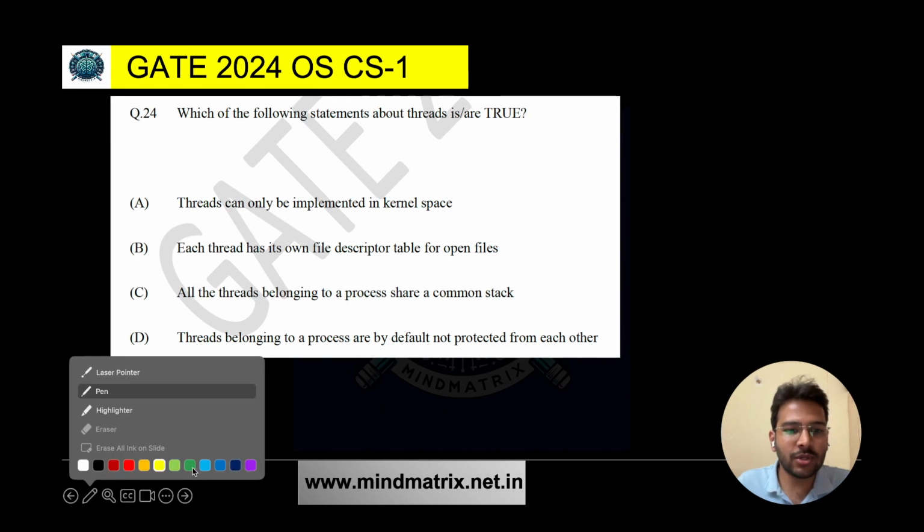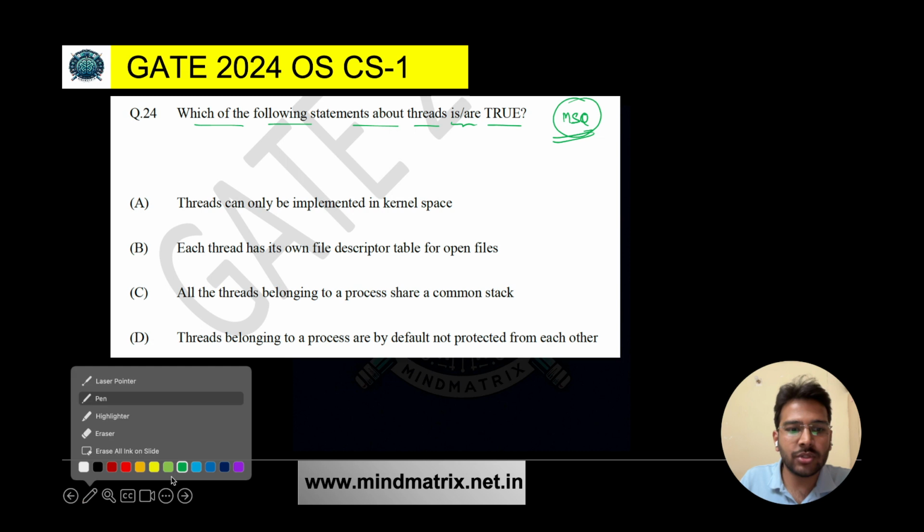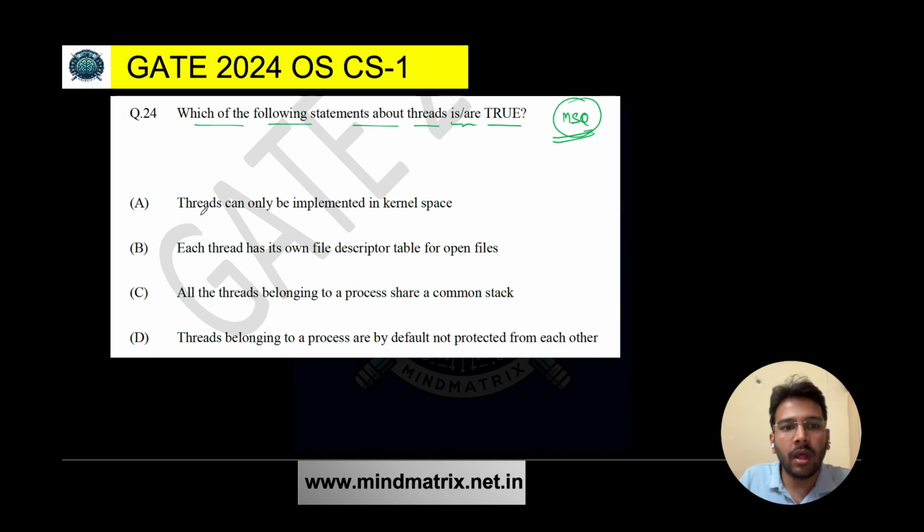So let's start solving this question. The question says, which of the following statements about threads is or are true? So basically this is an MSQ question, a multi-select question, right? More than one answer may be correct. Okay, so let's read the statements here. Statement first says, threads can only be implemented in kernel space. Is this statement true or false?